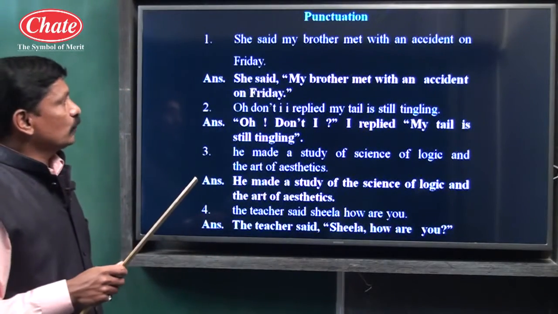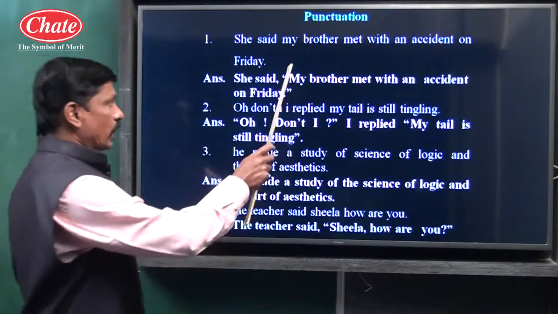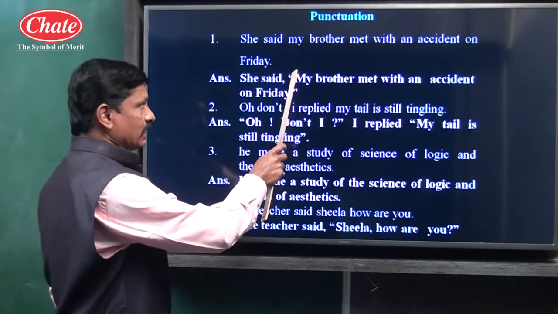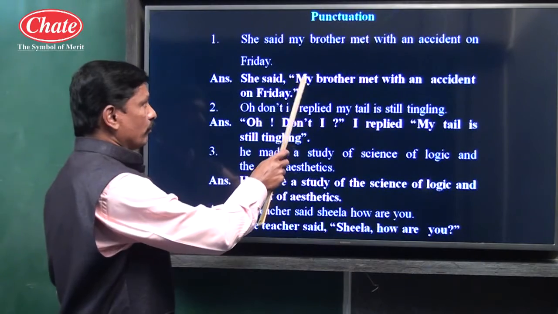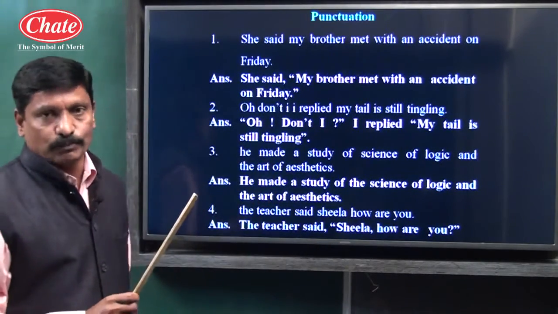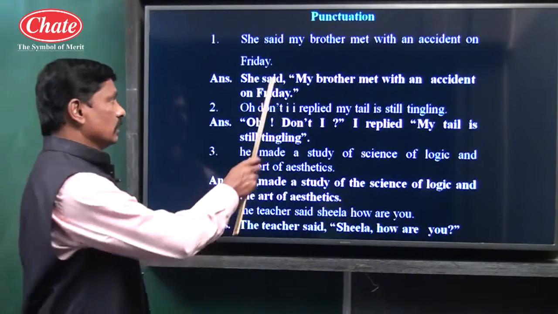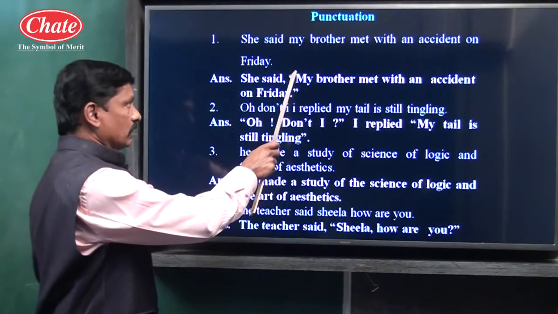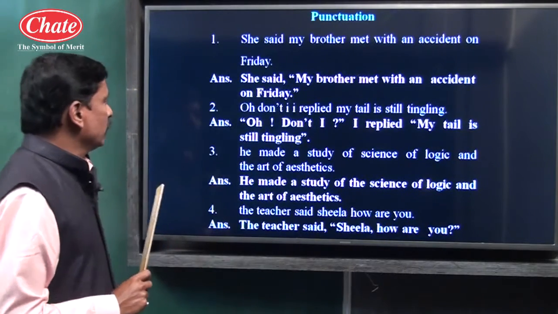My brother met with an accident on Friday. This is direct speech, so M is capital. So from my brother up to Friday, this part has been placed into double inverted commas. So children, here comma, M capital, and this part has been kept in double inverted commas.